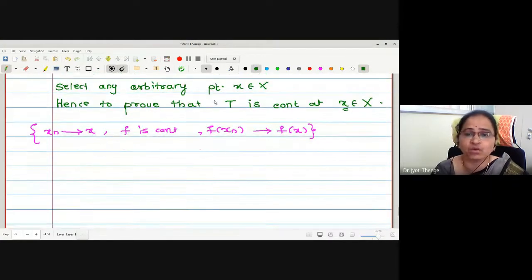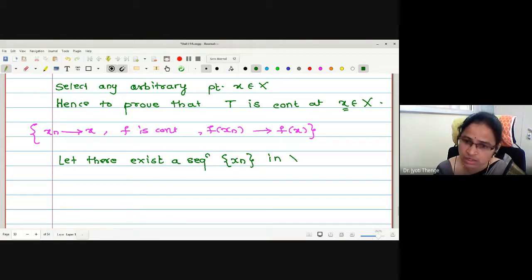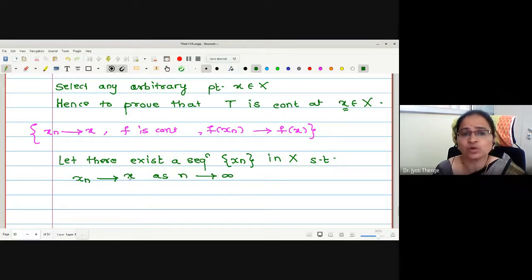Therefore, we will find out one sequence which is converging to this point, right? Therefore, we will say let there exist a sequence xn in capital X such that, what such that? xn converges to x as n tends to infinity. Okay, but what we know?